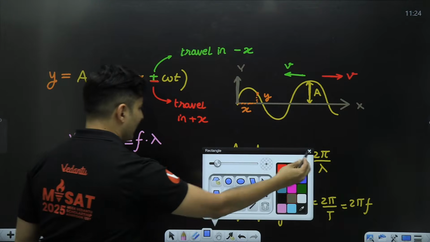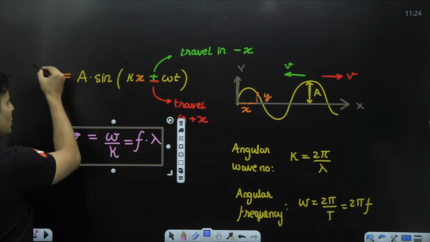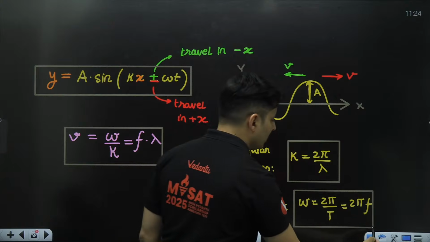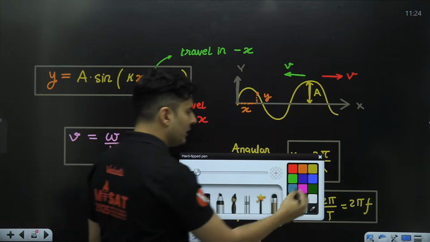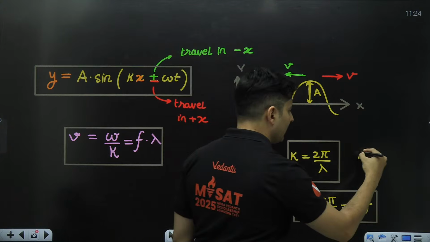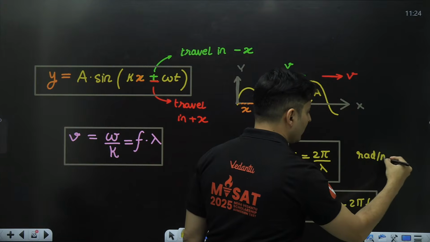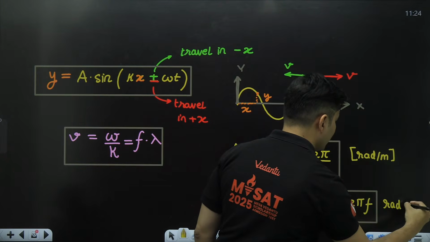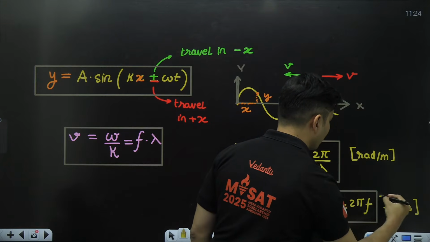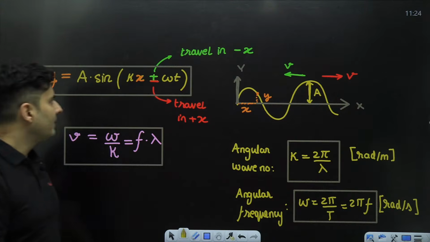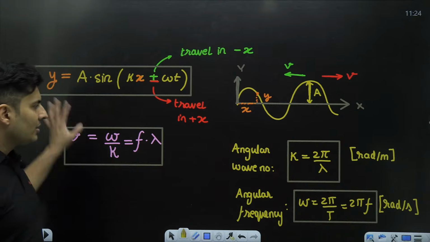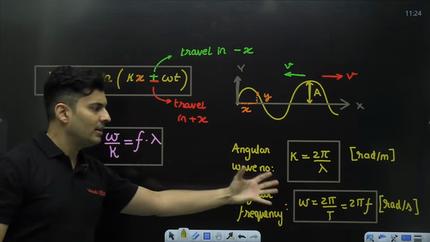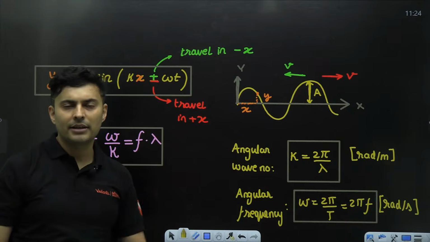So these were your general formulas which you have studied back in 11th standard in the chapter of waves. The unit of angular wave number is radian per meter. This is radian per second for angular frequency. Okay, so these are the things which I'm just trying to revise for all of you from 11th standard, which will now be useful in this particular chapter.